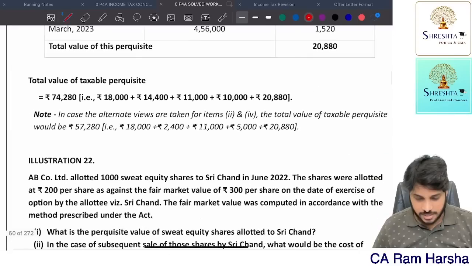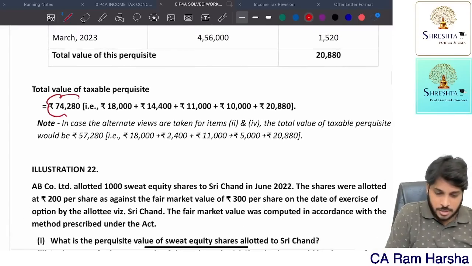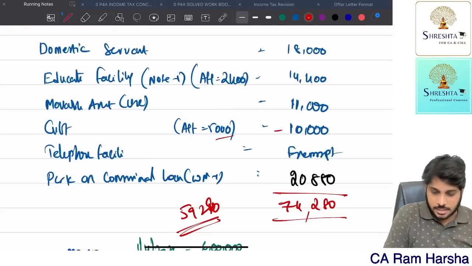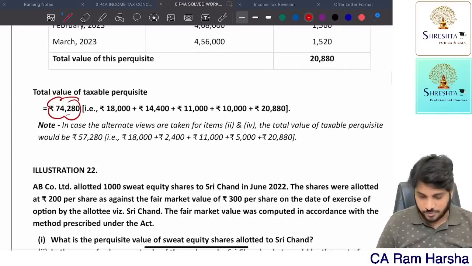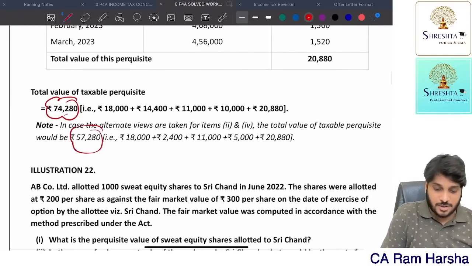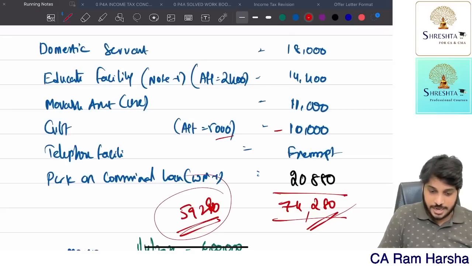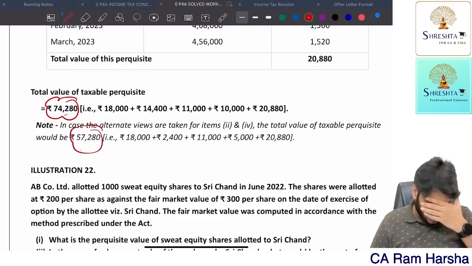Oh, they have given it independently. Fine. They have given the total answer. 74,280 is the total answer. That's what we have got now. Fine. Alternatively 57,280. Yeah, that also we did correctly. 59,280, 57,280. Yeah. What does it mean?